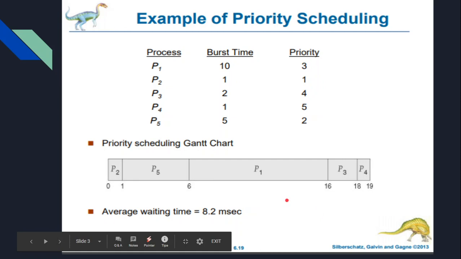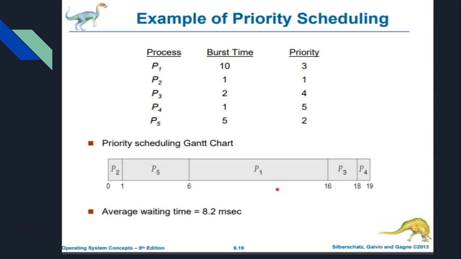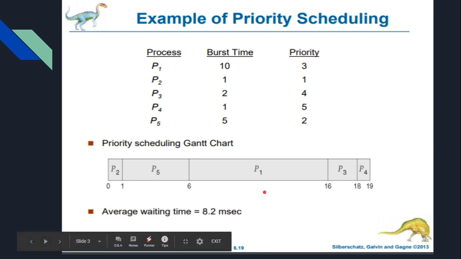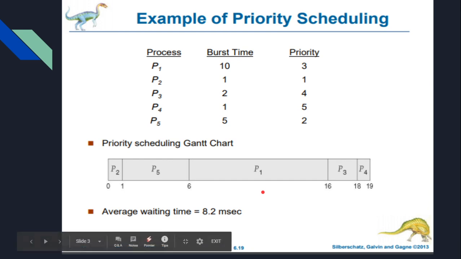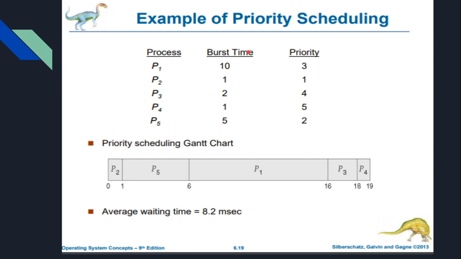Thus the process is given the CPU based upon the priority attached to the process. But the problem here is that priority scheduling may lead to starvation, because a low priority job is always last in the queue. Even in this example, the burst time is 10 with priority 3, but the last priority process has a burst time of only 1, a small job, yet it has to wait a long time. So this is one problem when priority scheduling is considered.